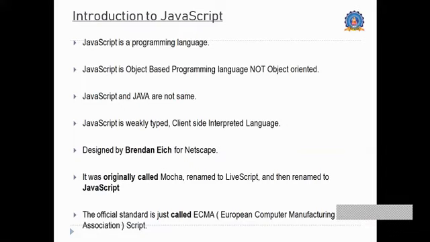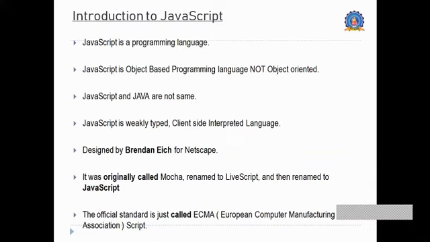JavaScript and Java are not exactly the same, but certain resemblances are there. Let us see what are all the differences between Java and JavaScript next.